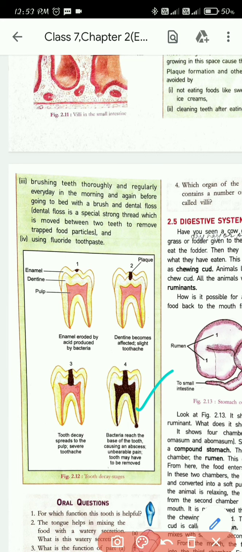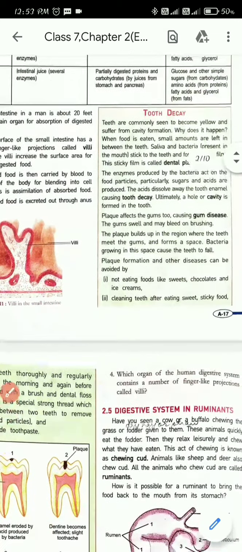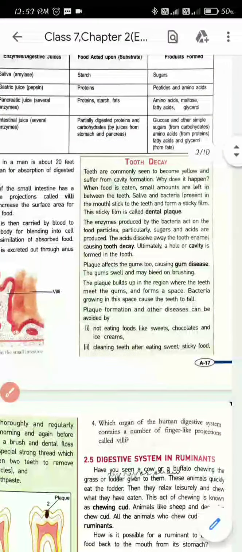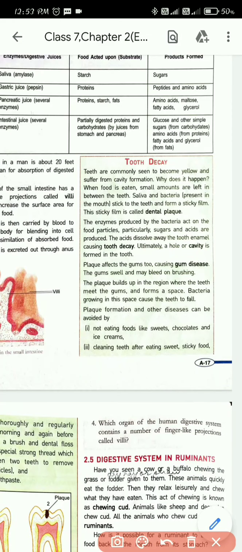So this is about tooth decay. Plaque formation and other diseases may be avoided. So how can you avoid tooth decay? If you like your teeth, you have to remember these things. What do you have to remember? The first thing is not eating foods like sweets, chocolates and ice creams. You should avoid eating these things.